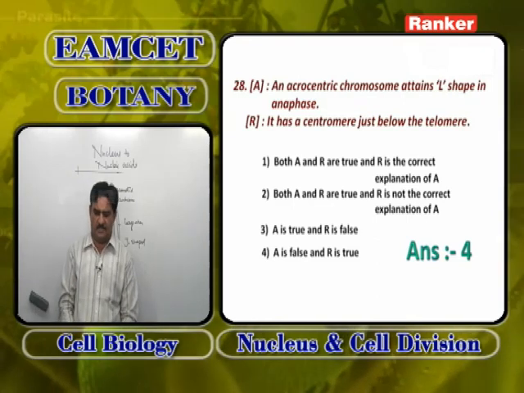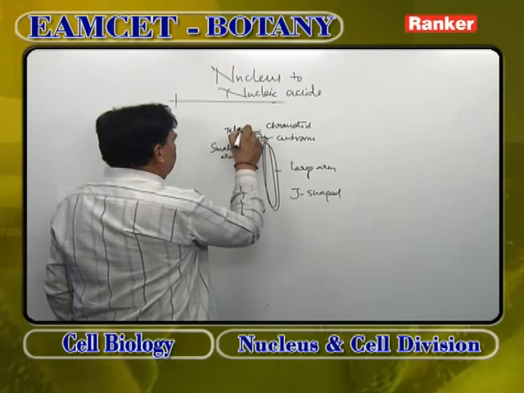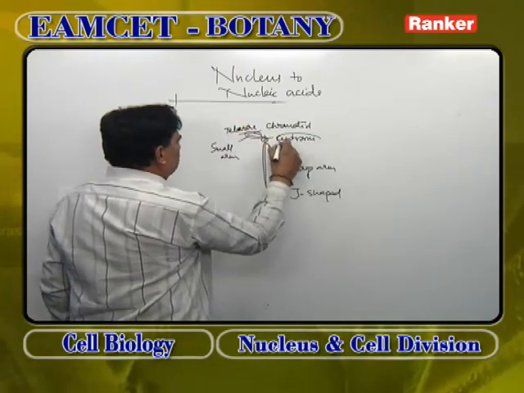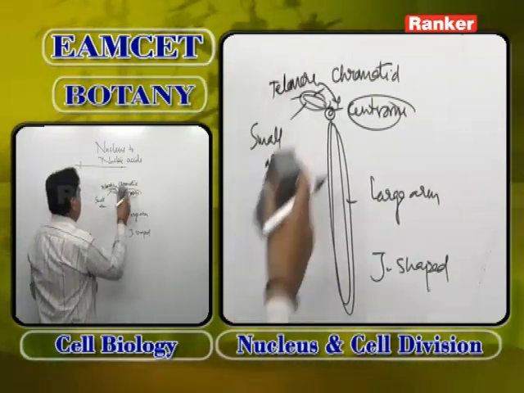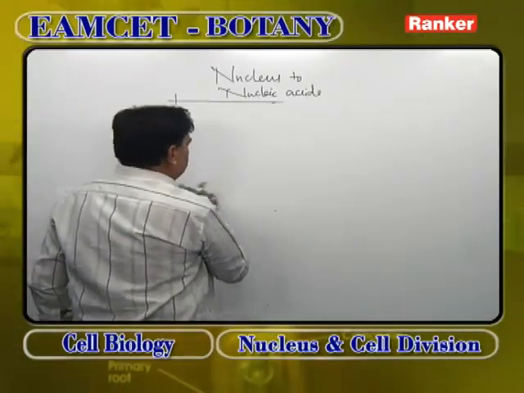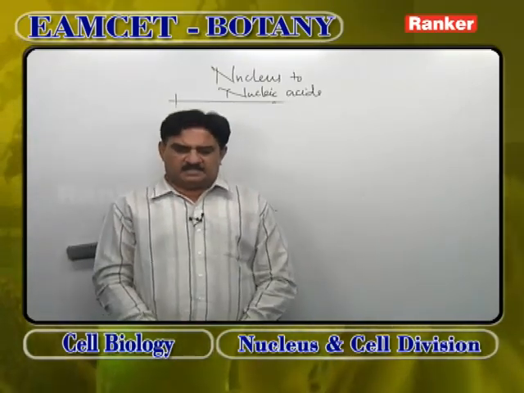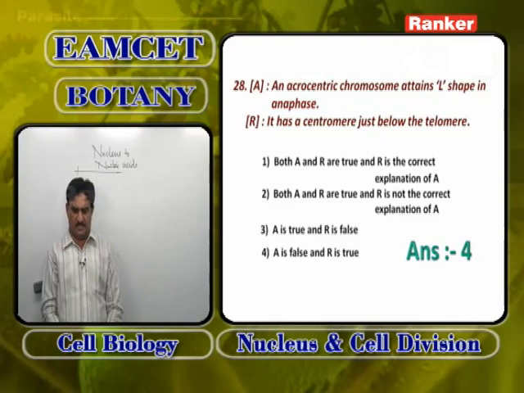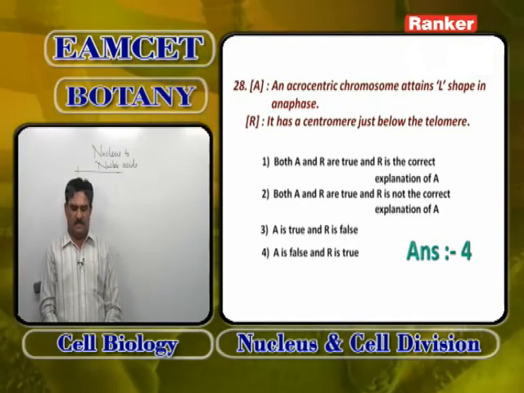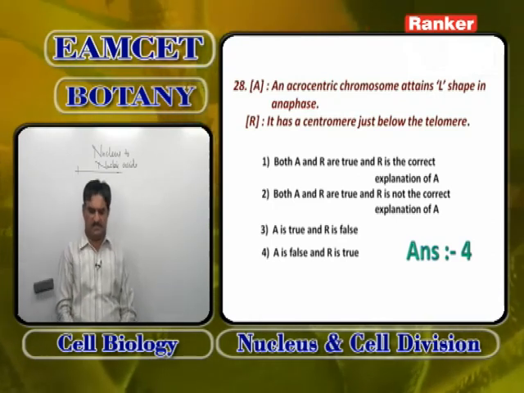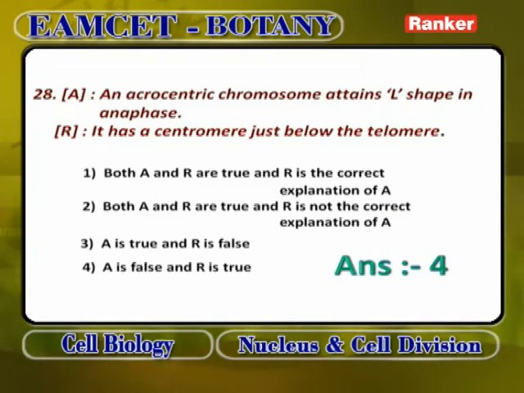It has a centromere just below the telomere. So, here it is the telomere. Because the arm is very small, the centromere is definitely present just close to the telomere. So, assertion is wrong, reason is correct. The assertion, an acrocentric chromosome attains L shape in anaphase, is wrong. An acrocentric chromosome attains J shape is correct. It has a centromere just below the telomere is correct. So, A is false, R is true. Fourth option is for this.